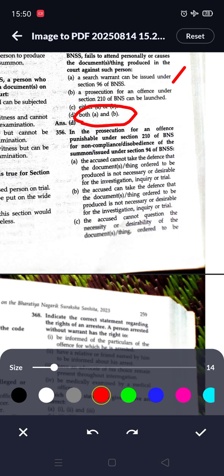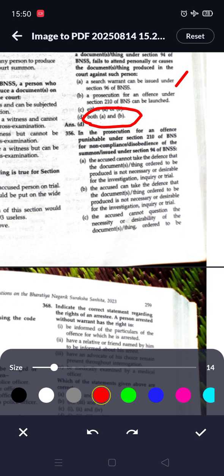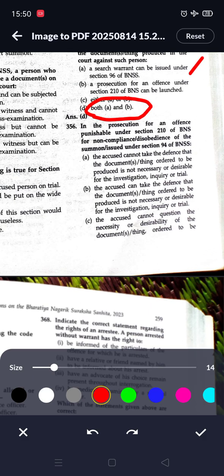Next question: in the prosecution for an offence under section 210 of BNSS for non-compliance or disobedience of the summons issued under section 94 of BNSS. Options are: an accused cannot take the defense that the document or thing ordered to be produced is not necessary or desirable for the investigation, inquiry or trial. Next option, the accused can take the defense that the document or thing ordered to be produced is not necessary or desirable for the investigation or trial.